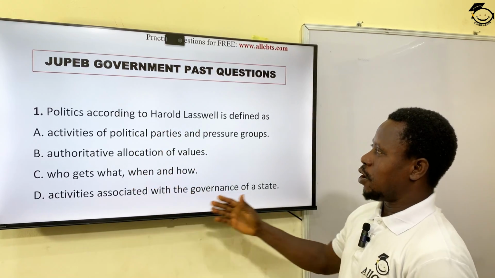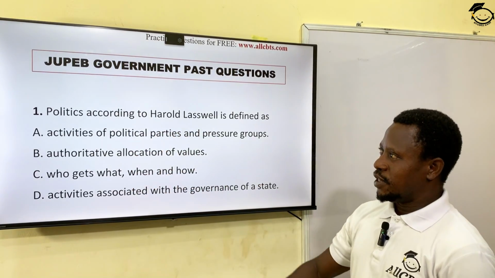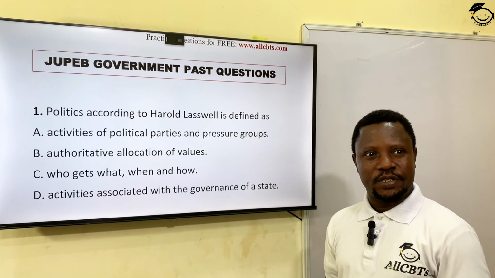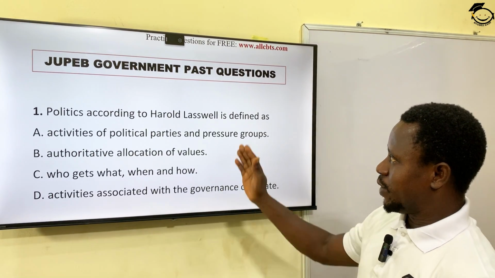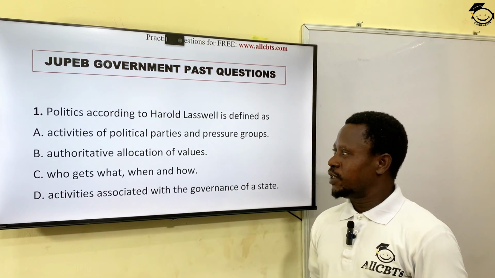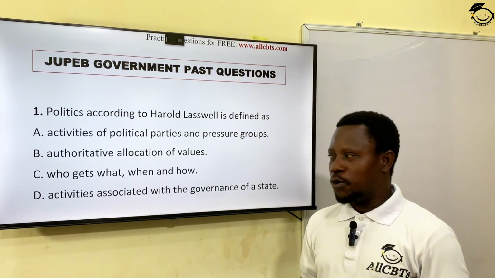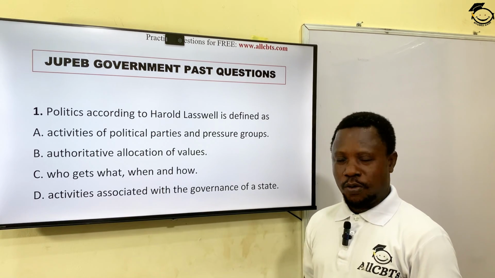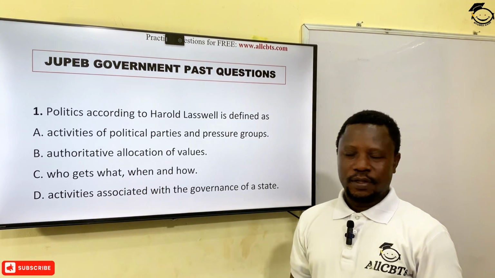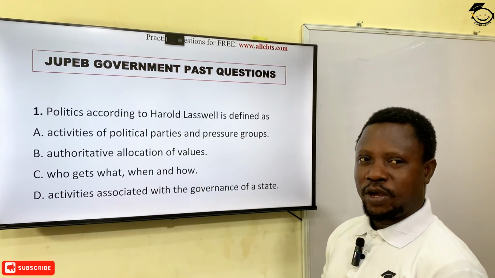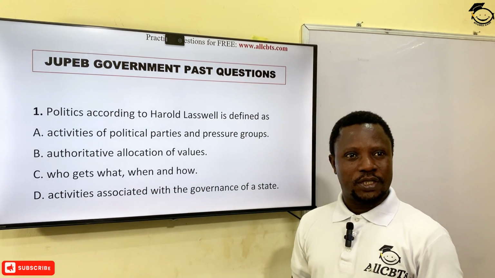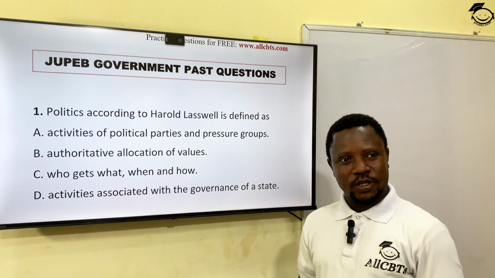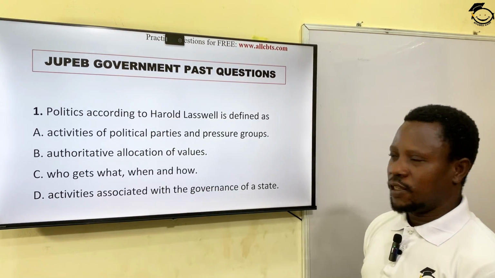Looking at these options, A to D, they are all interpretations of politics from one point of view or the other. But a particular reference to Lasswell has to do with who gets what, when, and how, which is C. In other words, how do we allocate available resources? And who is getting what position at what point? That's what Lasswell said. The correct option here is C.